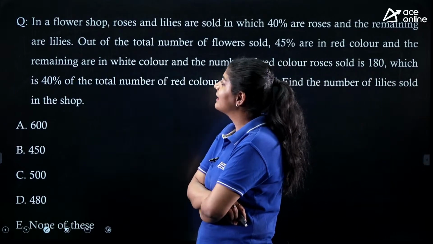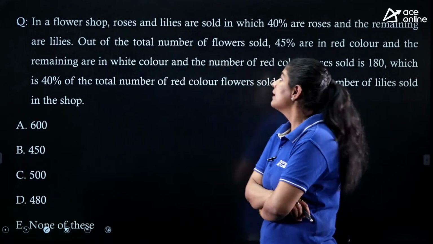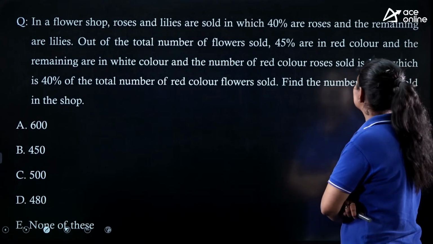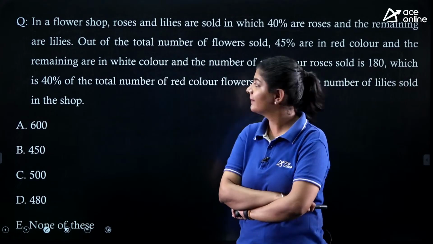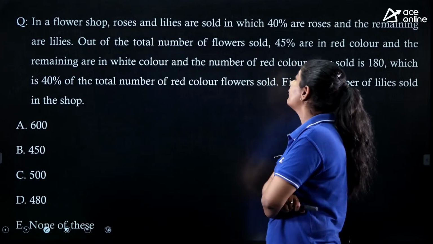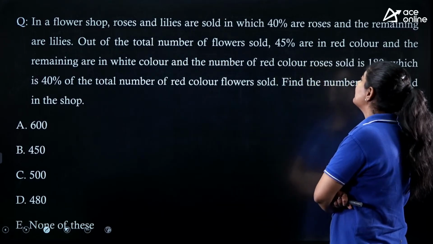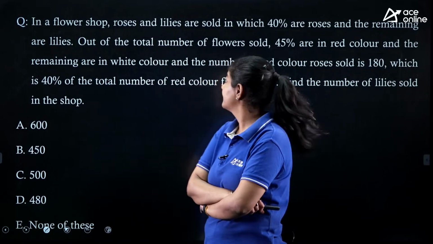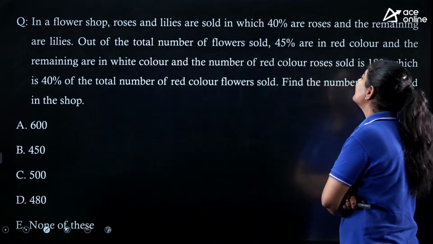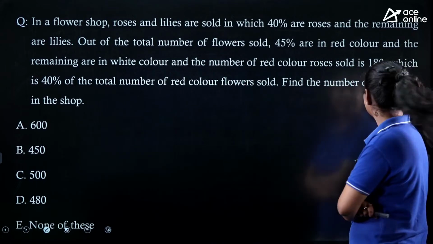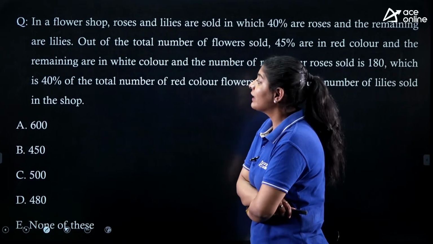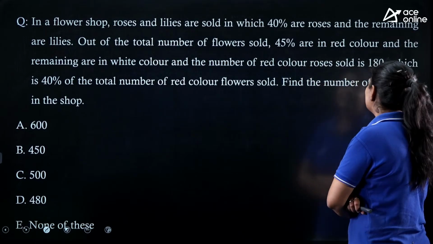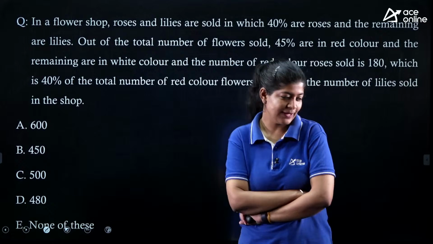The next question says that in a flower shop, roses and lilies are sold, in which 40% are roses and the remaining are lilies. Out of the total number of flowers sold, 45% are red in color and the remaining are white. And the number of red color roses sold is 180, which is 40% of the total number of red color flowers sold. Find the number of lilies sold in the shop. Again, it's an easy one.